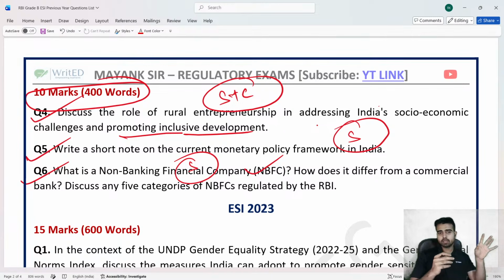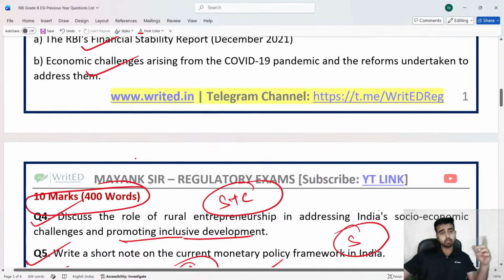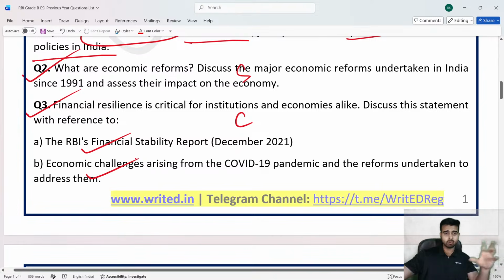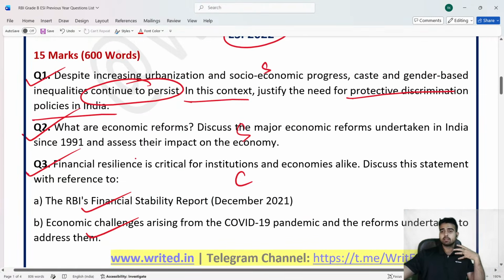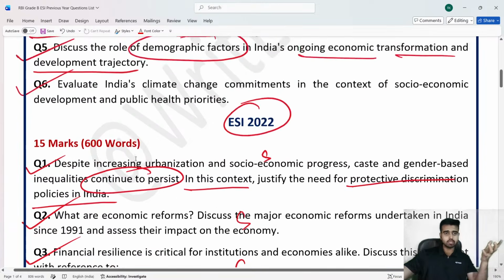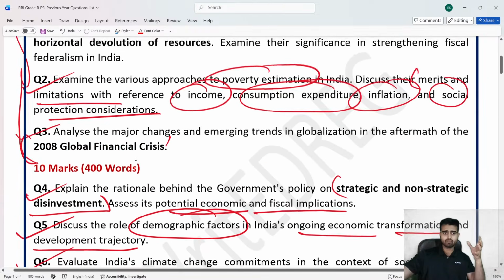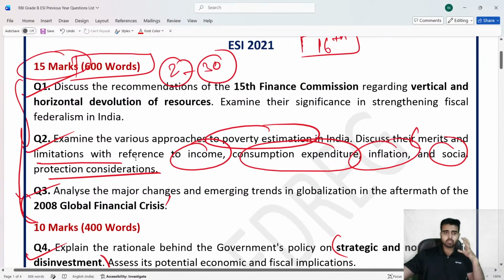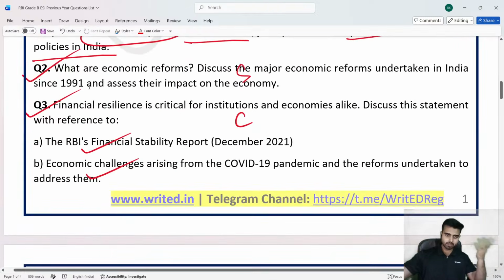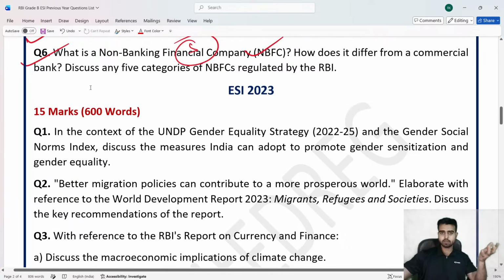ये NBFC की बात भी कर रहे हैं, ये rural entrepreneurship की बात भी कर रहे हैं. They are also talking about the monetary policy. At the same time, they are also talking about the poverty. They are also talking about the different reports and the economic reforms of 1991, then gender equality, social structure, multiculturalism, climate change, demographic factors. Poverty estimation, unemployment, 15th Finance Commission, कितना ज्यादा diverse area है, ठीक है। So इसको कैसे prepare करना, I will tell you at the end of the discussion, ठीक है। बहुत easy है, इतना कोई difficult नहीं है.